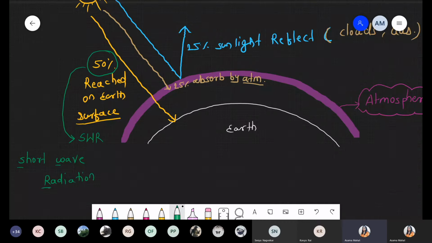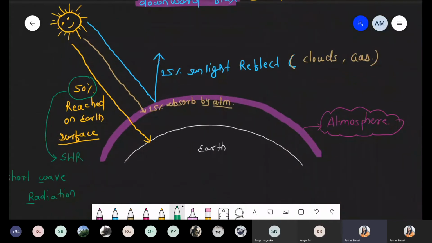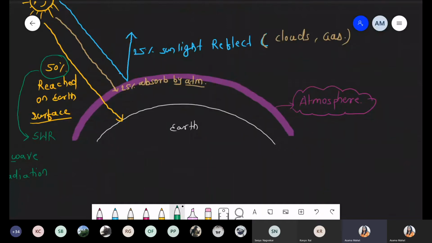Just focus, this point is very important. What is the meaning of short wave radiation and long wave radiation? Now in this diagram, we are talking about the meaning of this downward flux, because downward flux is responsible for maintaining the earth temperature. But before the downward flux, we have to discuss that out of 100%, sunlight is present in 100%.